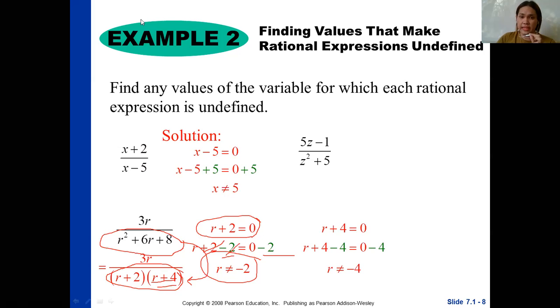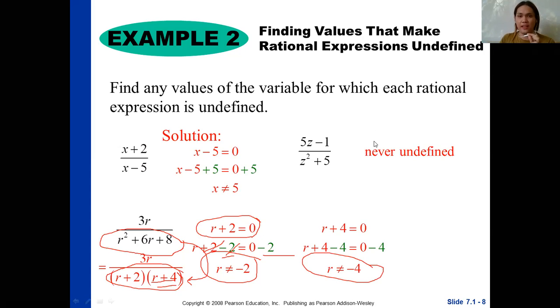So in short, class, your r must not be equal to negative 2 and negative 4. Again, you can set any values of your r, which is the variable in the rational expression, except for negative 2 or negative 4, or else the expression will become undefined. Okay? So I hope you'll be able to grasp the concept.